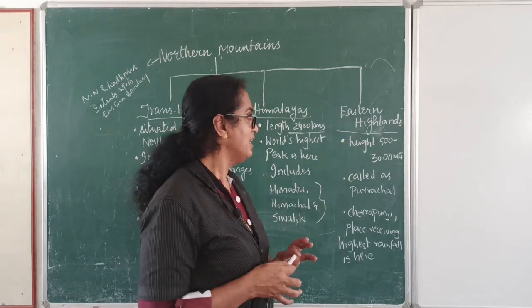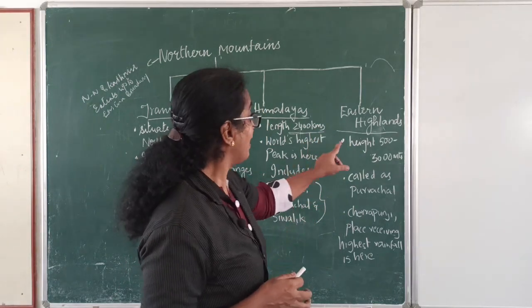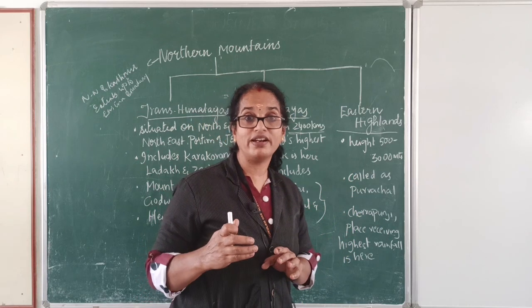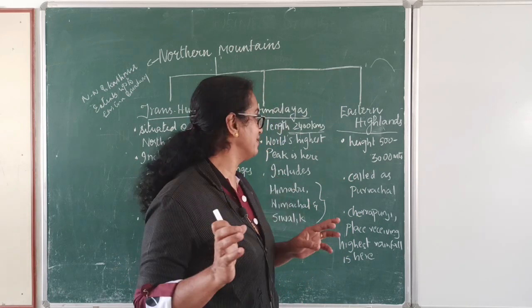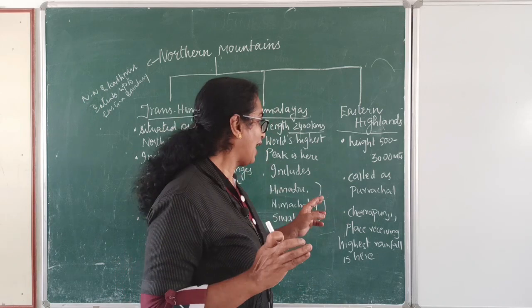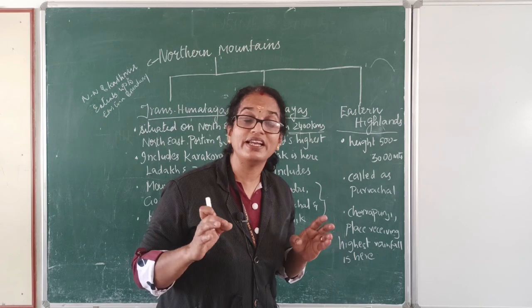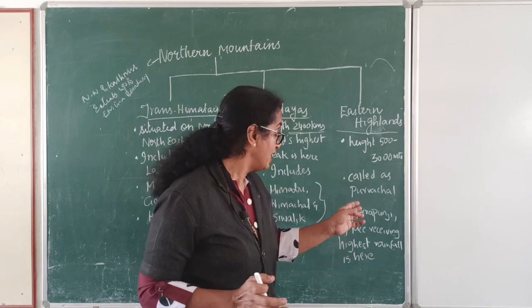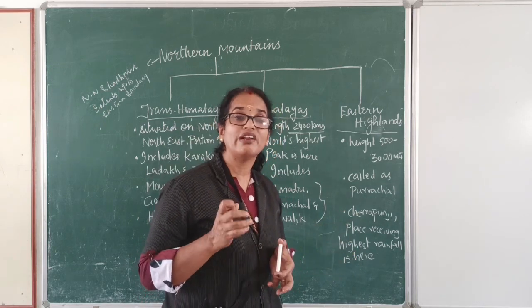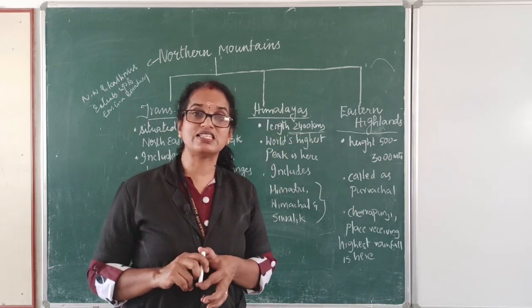Understood, my dear children? Clear? Hope you have understood.